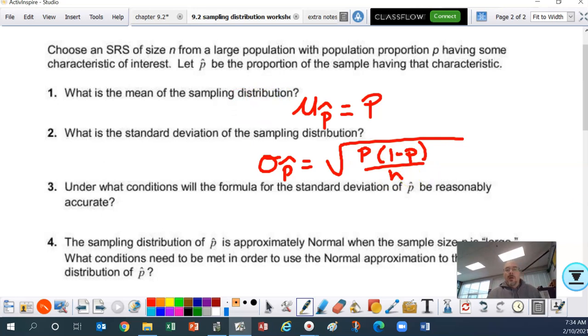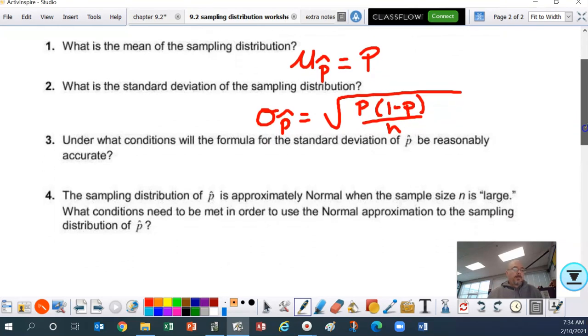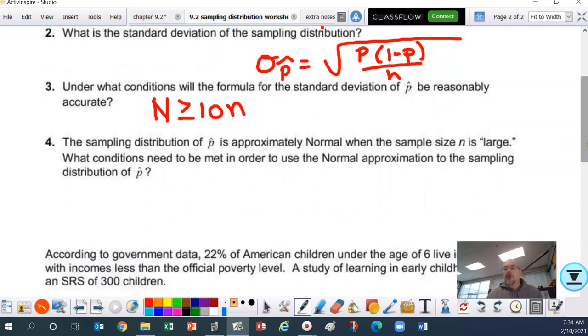Okay, under what conditions will the formula for the standard deviation of p hat be reasonably accurate? All right, that would be rule of thumb number 1. The population size is at least 10 times the sample size. The sample distribution p hat is approximately normal when the sample size n is large.